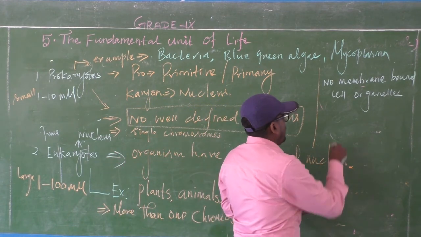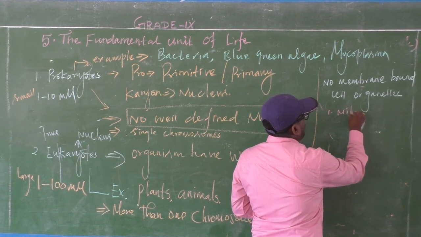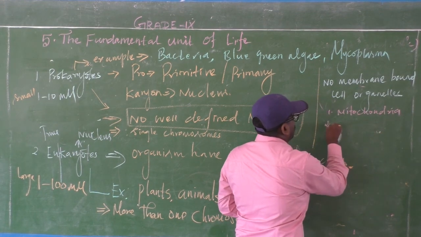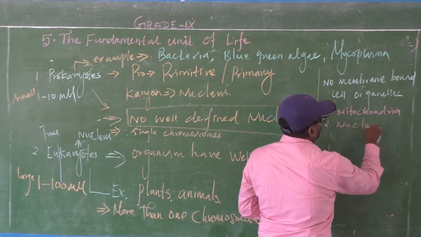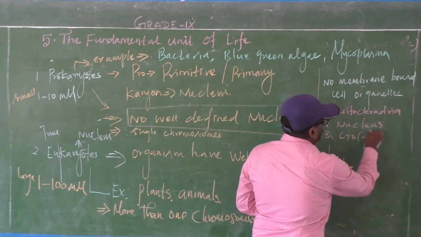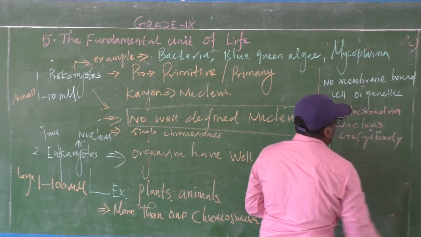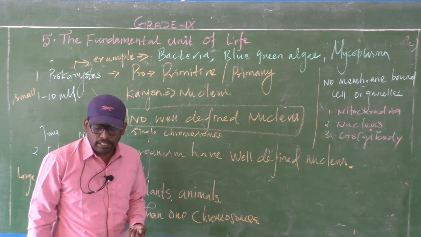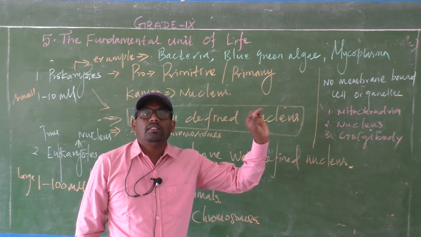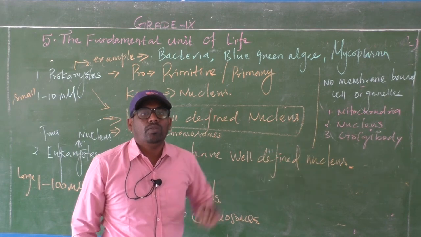There is no mitochondria, no nucleus, no Golgi bodies, no endoplasmic reticulum.